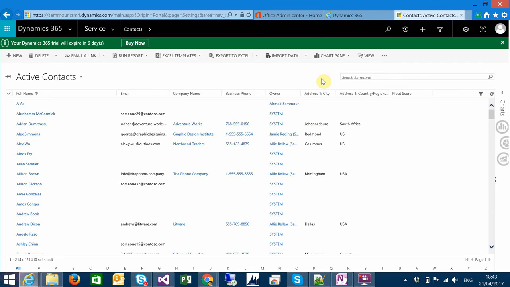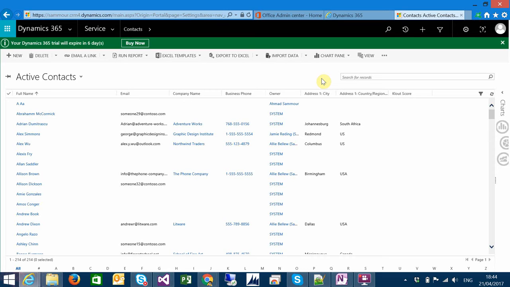The XRM tooling connector in the Dynamics 365 SDK. First of all, I want to let you know that the SOAP endpoint, the CRM 2011 endpoint, will be deprecated, and there are three ways to connect your third-party applications with Dynamics 365. Today I'm going to introduce how to connect your Dynamics 365 with a third-party application.